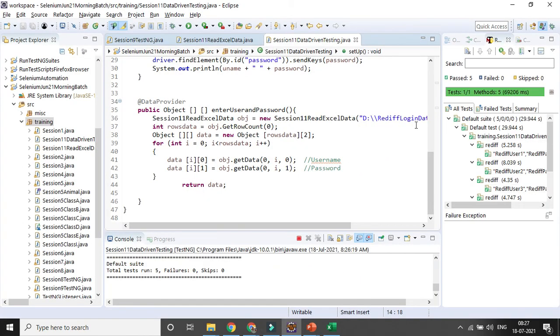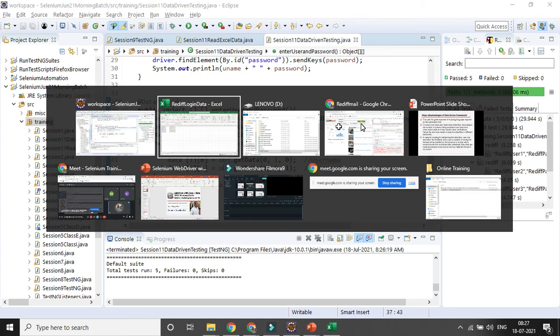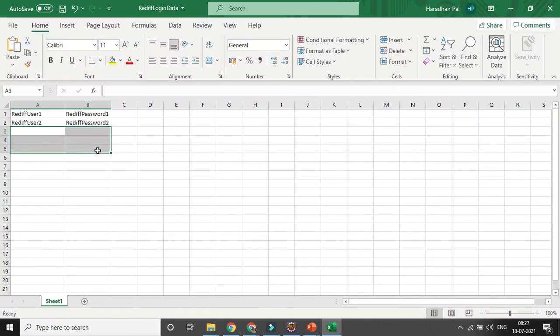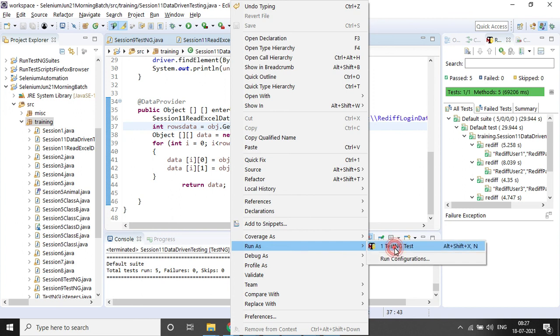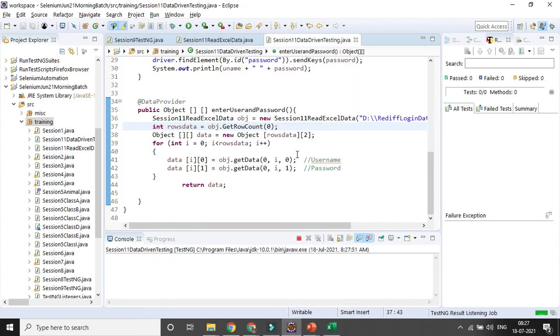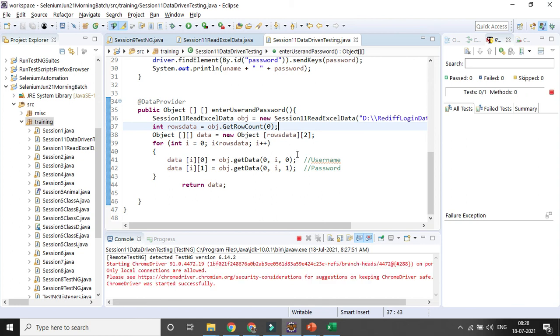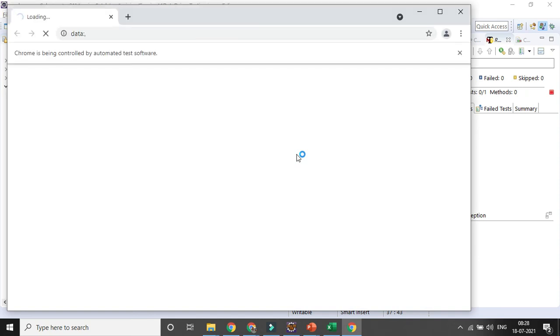Okay, so 5 combinations run successfully. Now say next time I want to run for 2 combinations, so I can remove the 3 different combinations here, right? Let's try to remove it. So it will run for 2 combinations now. Now let's try to run it again, whether it's running for 2 combinations or not. Let's see. So it will run for only 2 combinations of data.